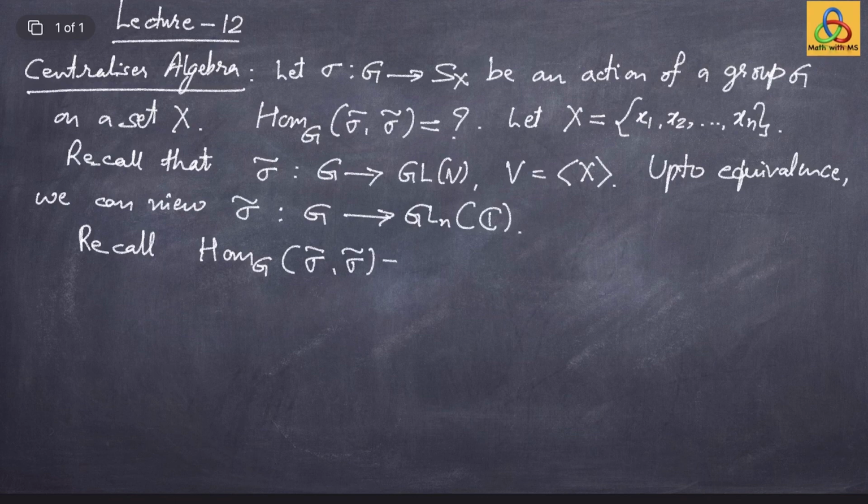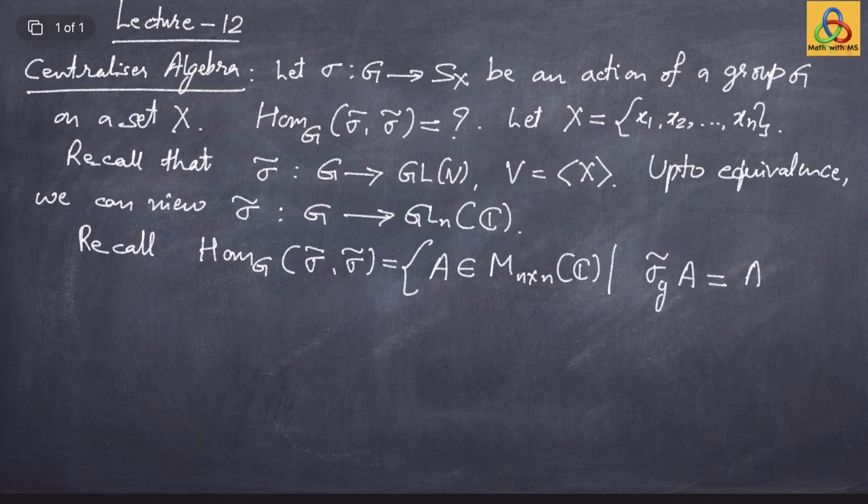This by definition will be all those matrices A belonging to M_n(C), the space of all n by n matrices over C, such that sigma tilde of g times A is the same as A times sigma tilde of g for every g in the group G. Basically, we are collecting all those n by n matrices over the complex numbers which commute with each of the matrices sigma tilde of g.